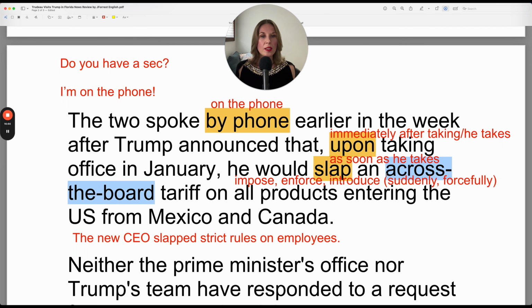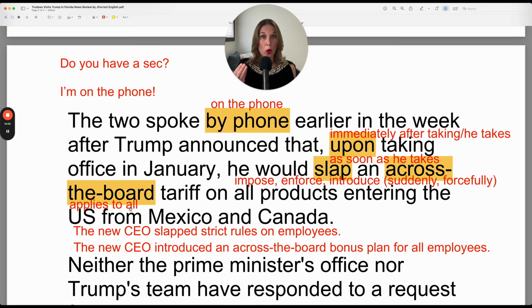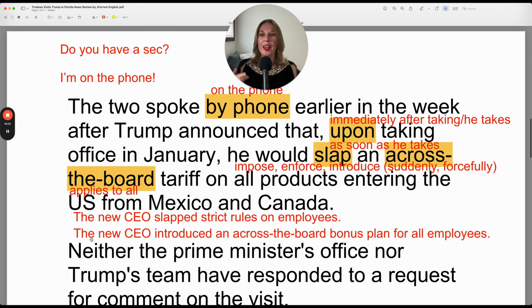So in this case, he would slap an across-the-board tariff. An across-the-board tariff, this means that the tariff would apply to everything across the board. Now, in this case, across the board is negative because it means that all products will have this tariff, but you could use it in a positive way. The new CEO introduced an across-the-board bonus plan.